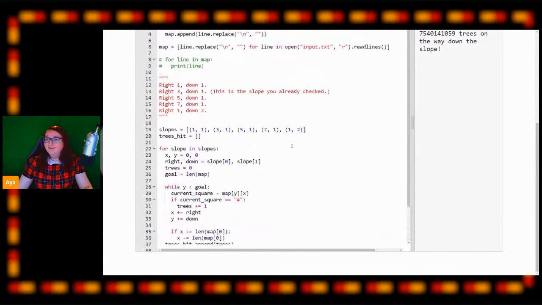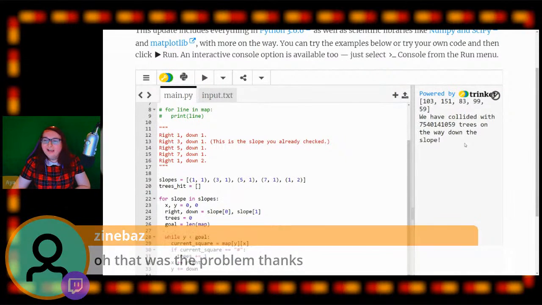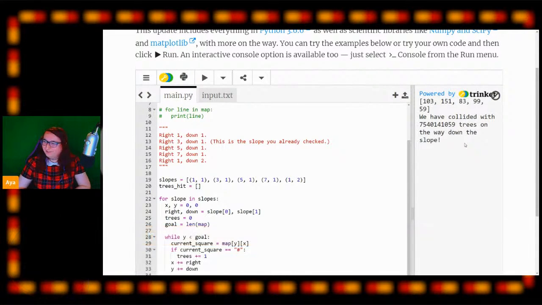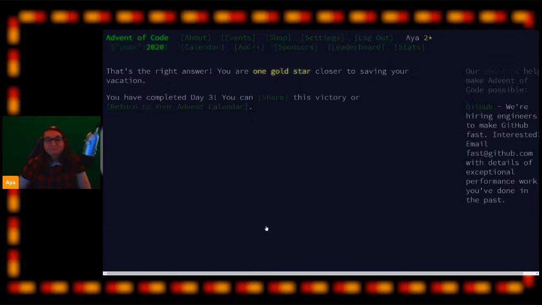You did it. Fantastic. So on my solution here, we are hitting 7,540,141,059 trees on the way down the slope. That's a lot of trees. We are going to have quite the headache after this. Let's paste this into our answer here and see if I get my second gold star today. There we go. There's our second gold star.